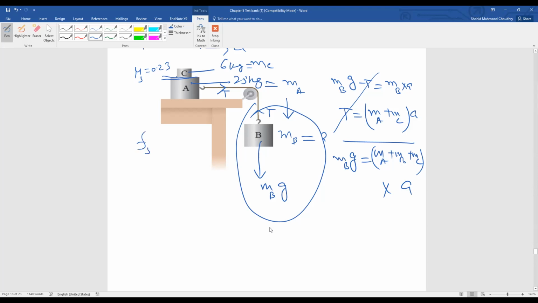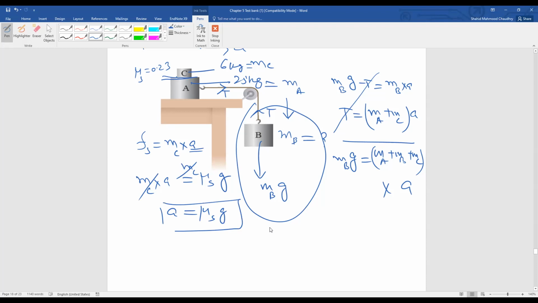So that frictional force is actually MC into A. So Fs is equal to MC into A. Actually, I want to write the A value in terms of mu S into G. You can understand this one. So A value is mu S into G. How do I get this value? I know that Fs is equal to mu S into N.